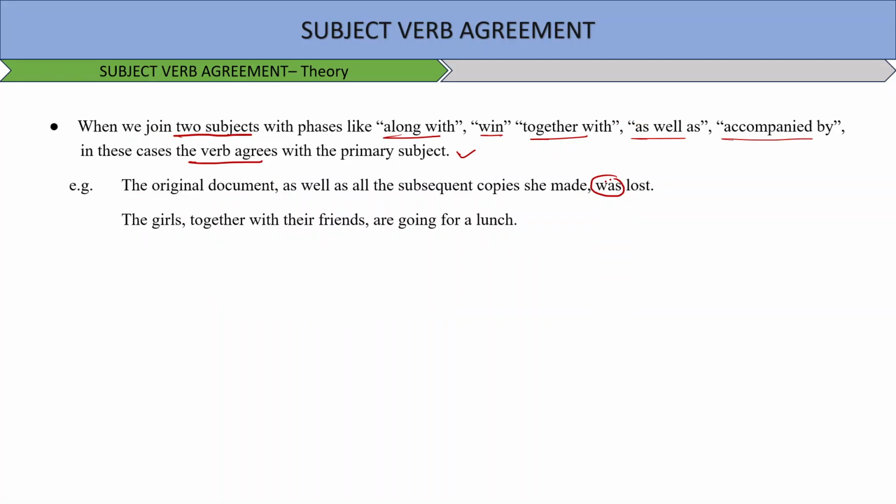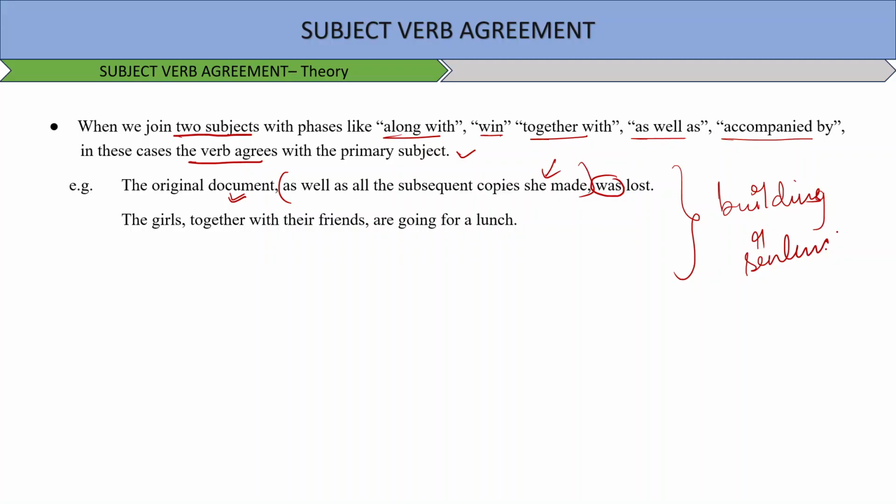The rest is just extra information which builds the sentence. The idea here is to give more information, and hence we are using it in the form of phrases. But the idea is to tell that the original document was lost.